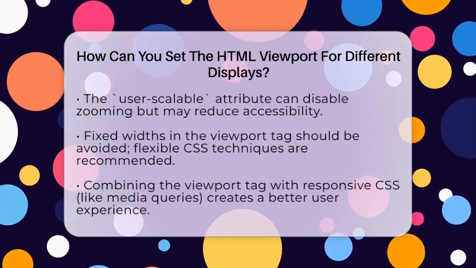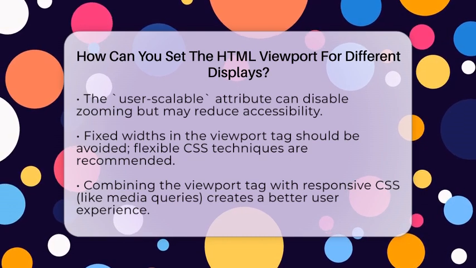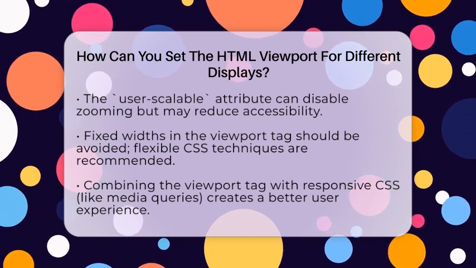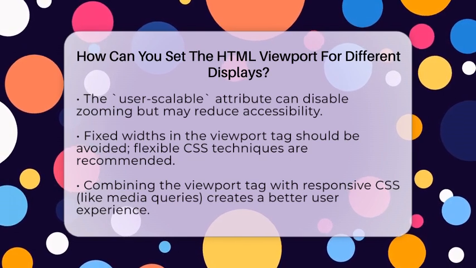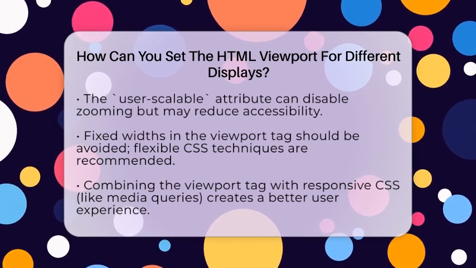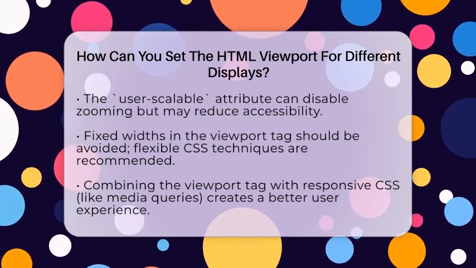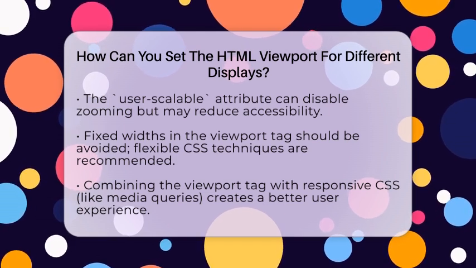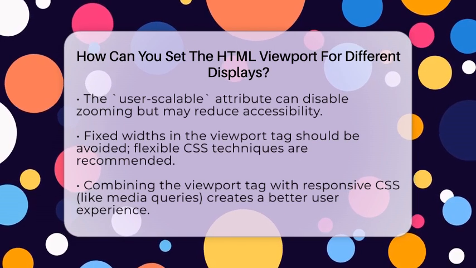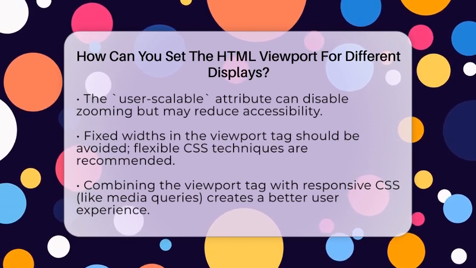It's best to avoid fixed widths like width equals 600 pixels in the viewport tag. Fixed widths don't adapt to different screens and can make your site look strange. Instead, combine the viewport tag with responsive CSS techniques. Using flexible grids and media queries helps your layout adjust smoothly to any device.